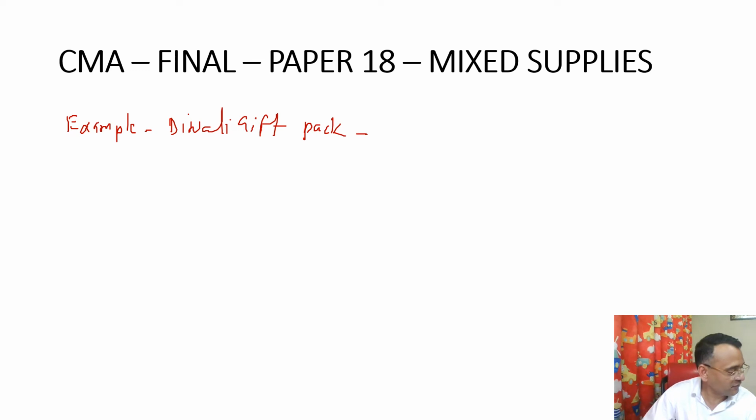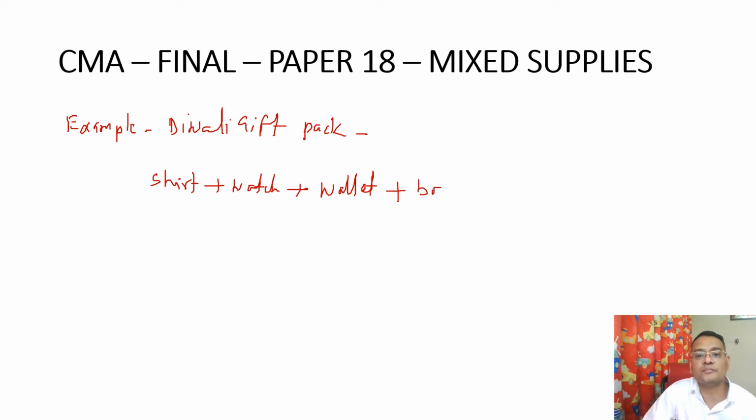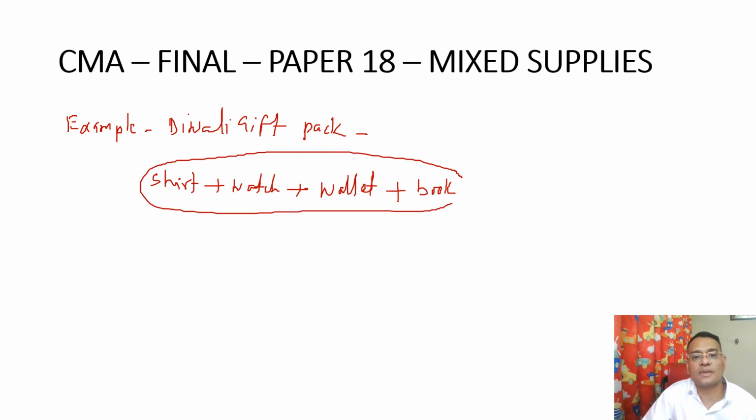Another example, if there is a combo pack of shirt plus watch plus wallet plus book, and they are sold as a combined pack for a single price, and shirt is 18%, watch is 10%, wallet is 5%, book is 0%.